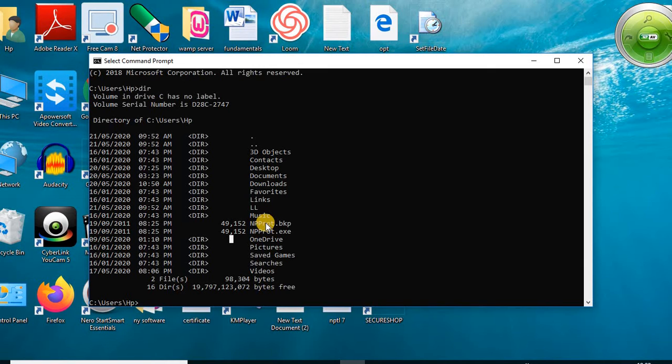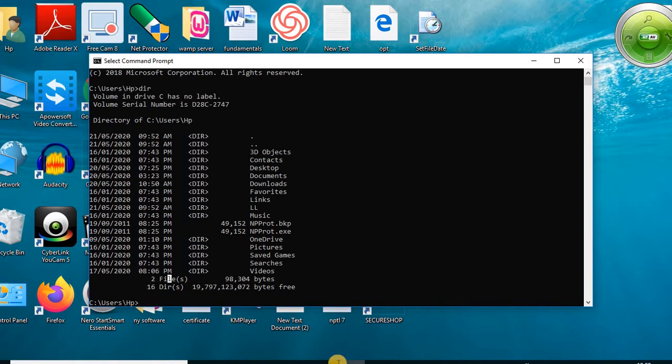So these files occupy 49,152 bytes. So by using the dir command we can display the list of files, and it displays all the directories as well as files. There are 2 files and 10 directories. It displays a summary also, how many files are there and how many directories are there.